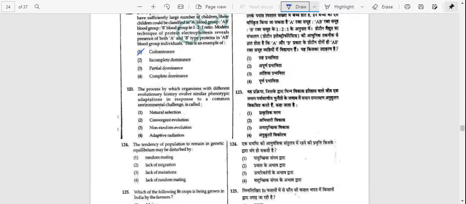Question number 123. The process by which organisms with different evolutionary history evolve similar phenotypic adaptation in response to a common environmental challenge is called natural selection, convergent evolution, non-random evolution, adaptive radiation. Answer is option number B, that is convergent evolution.